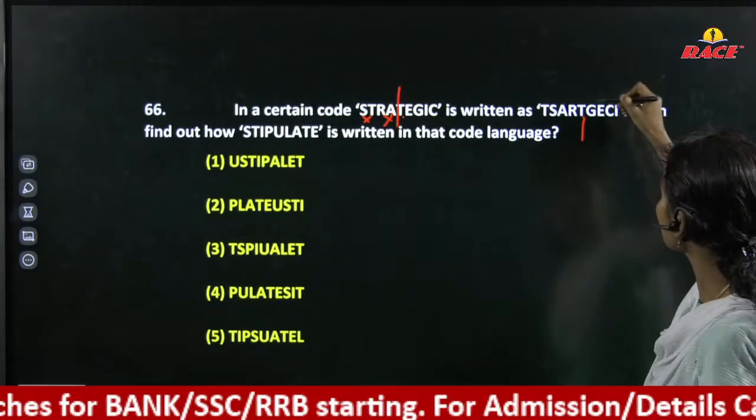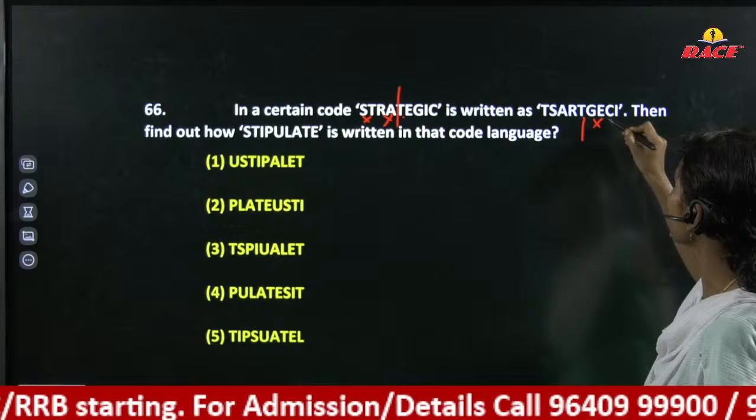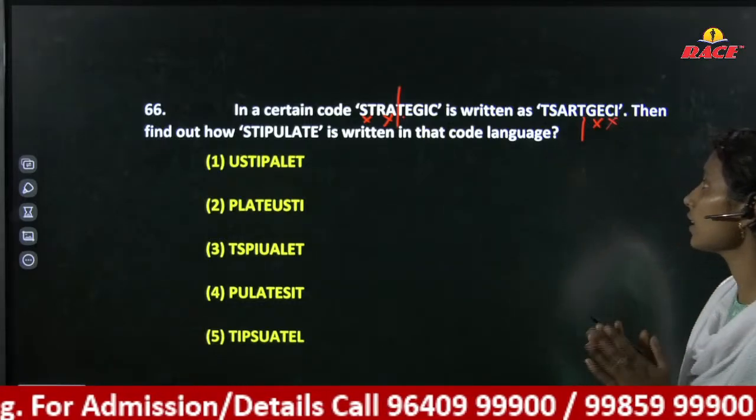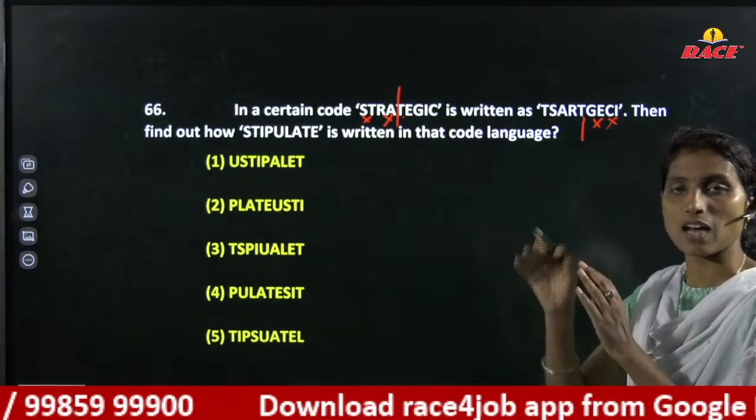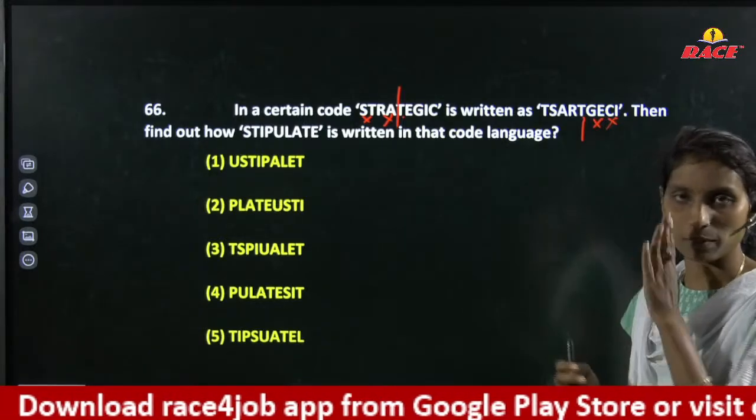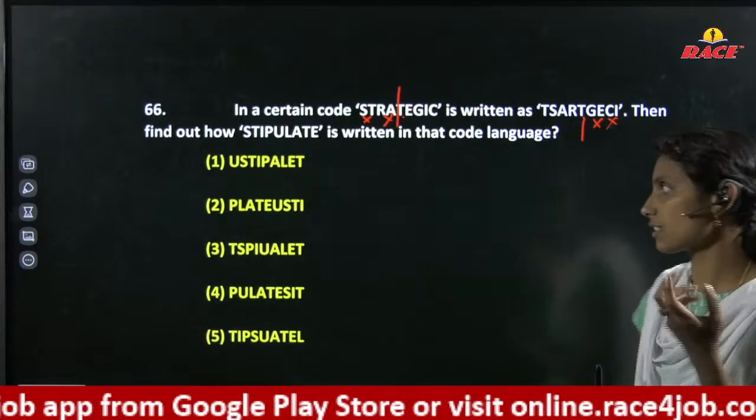Next GE interchange, and here we have 9 letters. In these 9 letters, the first half, 4 letters, are interchanged, the middle letter stays in the same position, and the next half, the remaining letters, are interchanged.